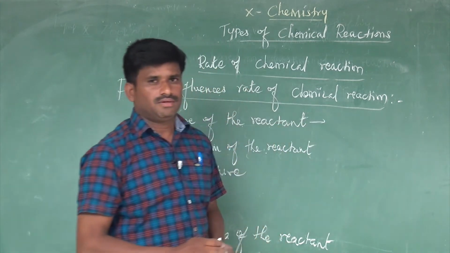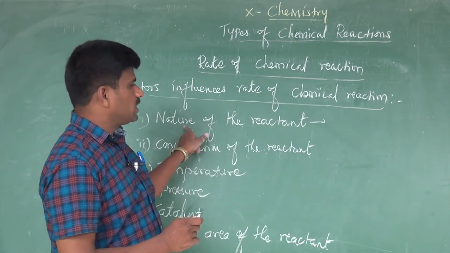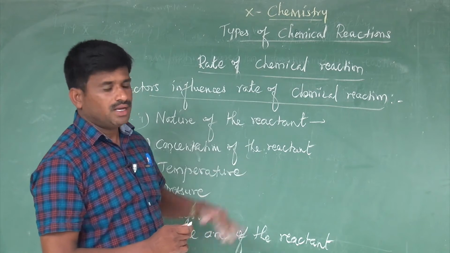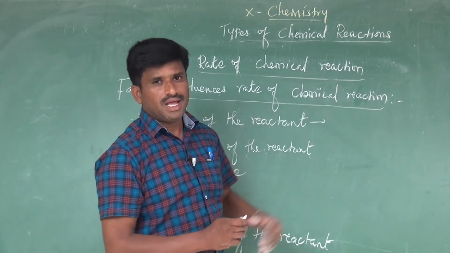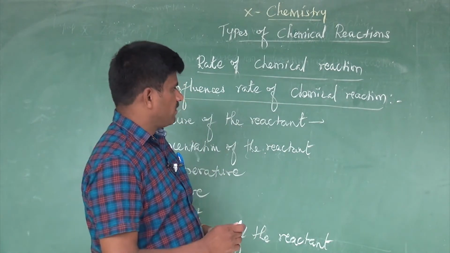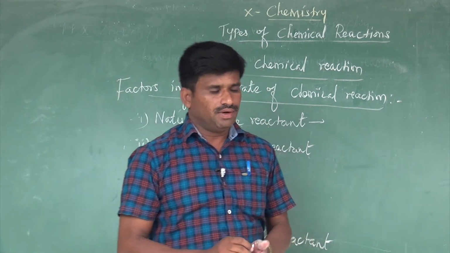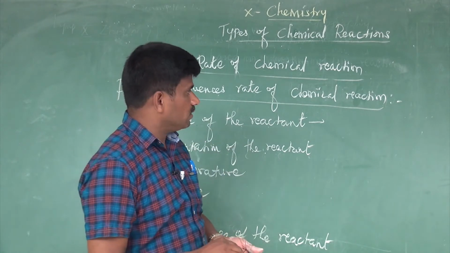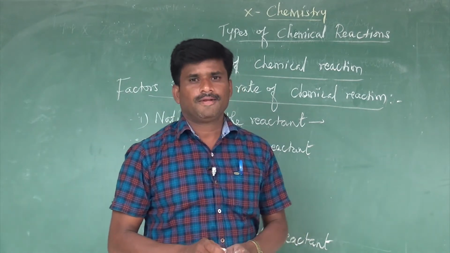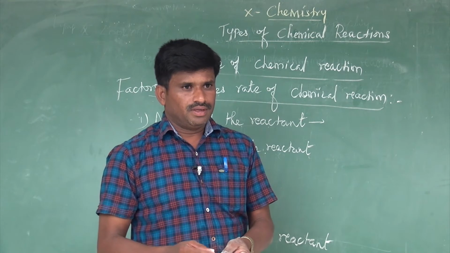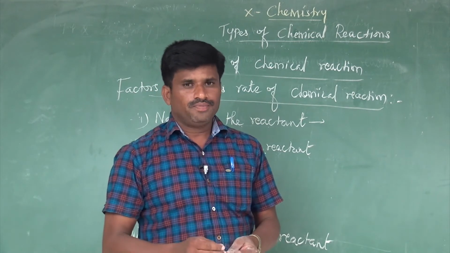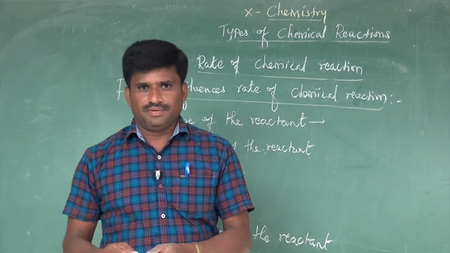The first factor, what is it? Yes, nature of reactant. How does the nature of reactant influence the rate of chemical reactions? For this, we take up an activity. We take the metal sodium. First we add the metal sodium into hydrochloric acid.